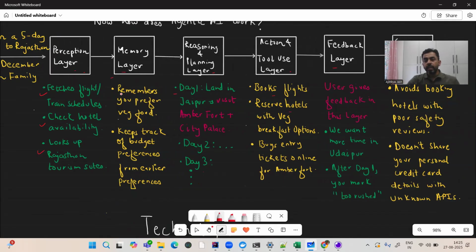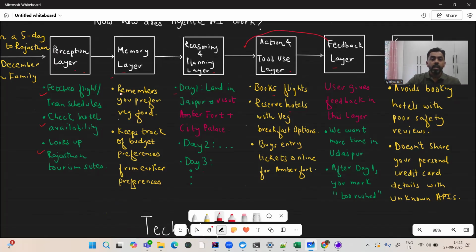So the user can give feedback in this particular layer. For example, we want more time in Udaipur, or after day one, you mark the rest of the days as too rushed. Based on the feedback, it can learn, it can adapt accordingly and create a new plan for you. So this feedback layer can also come before the action.